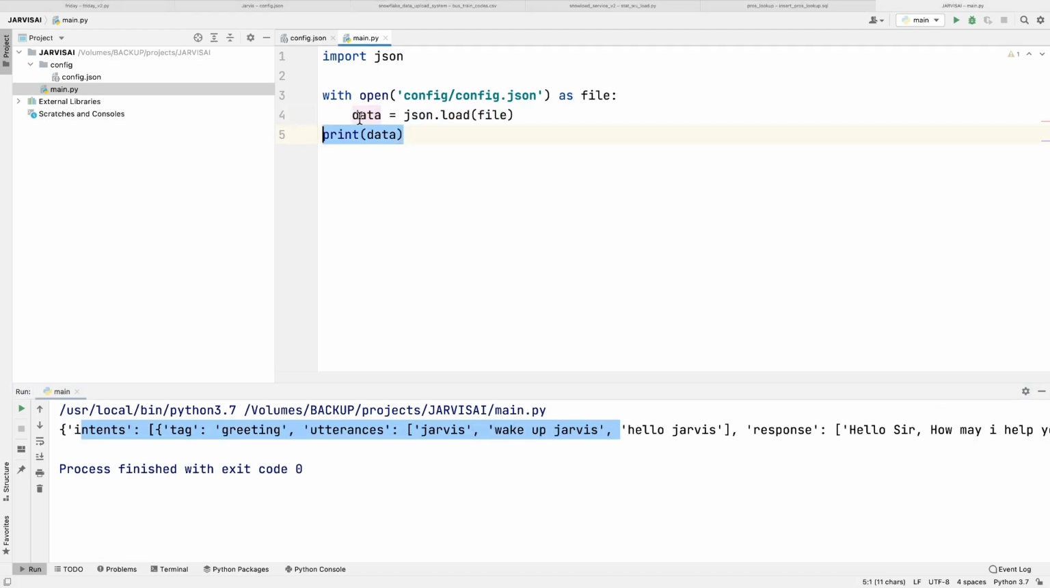Now as we have successfully read our JSON file, we need to have some words data which we already have in the NLTK module.